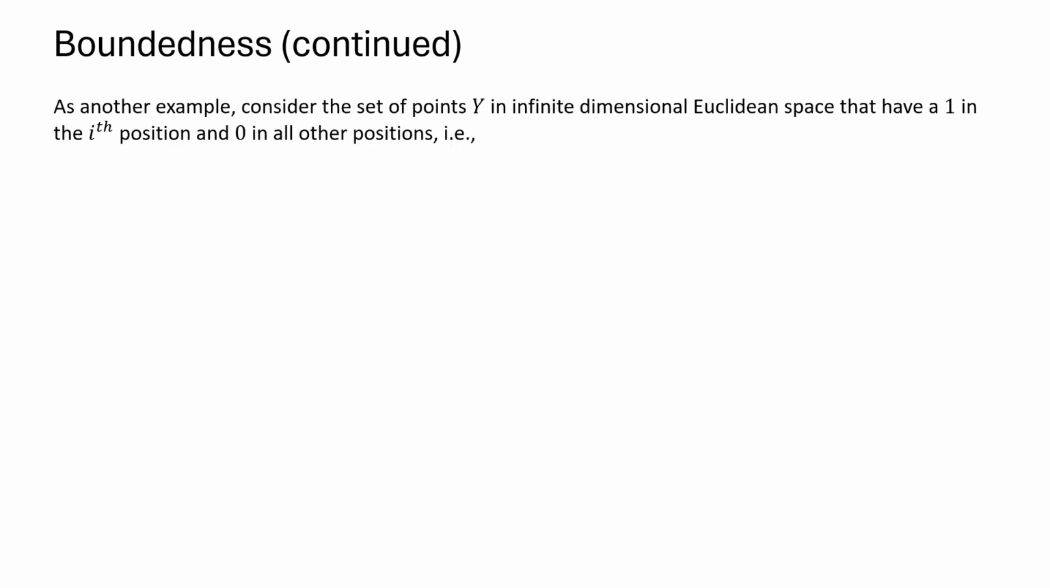We have another example here of a set that's bounded but not totally bounded. Let's look at the subset of points in an infinite dimensional Euclidean space, such that there's a 1 in just one position and a 0 everywhere else. I've shown the first few elements here. You have a 1 in the first position and all zeros, a 1 in the second position, 0 everywhere else, a 1 in the third position and a 0 everywhere else, and so on. So we have an infinite number of these.